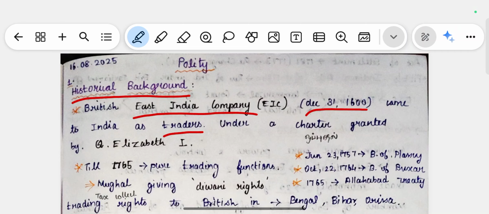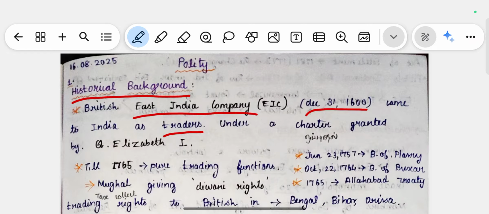British control over India happened because of the East India Company. The East India Company came to India as traders for trading purposes. Then the trading functions were converted into political administration, and later the British took over the authority in India. Then our freedom fighters fought and got freedom from them.